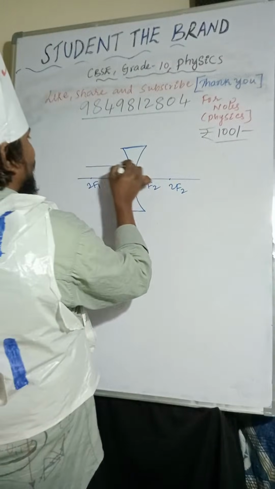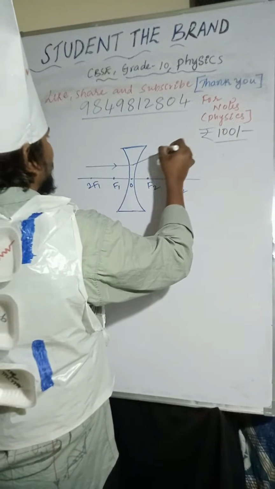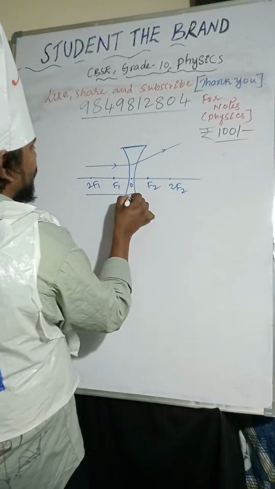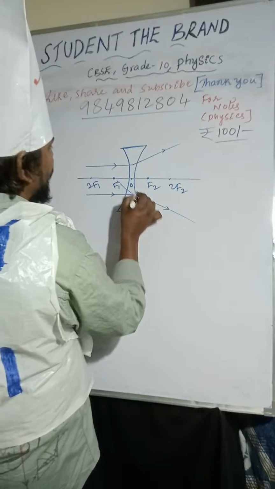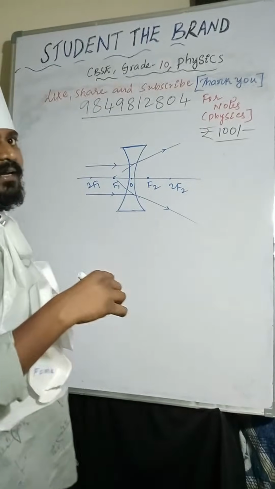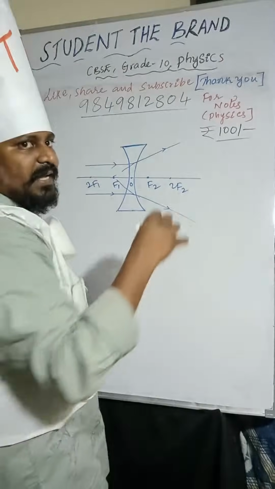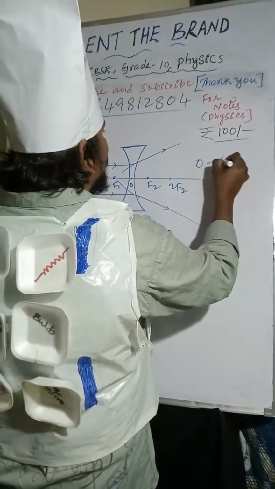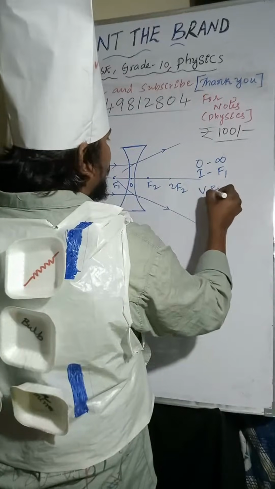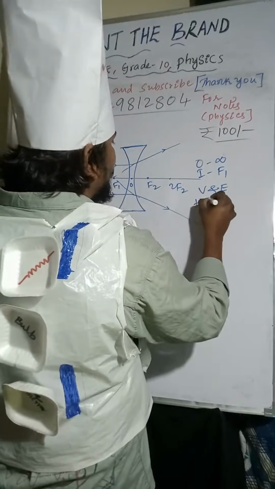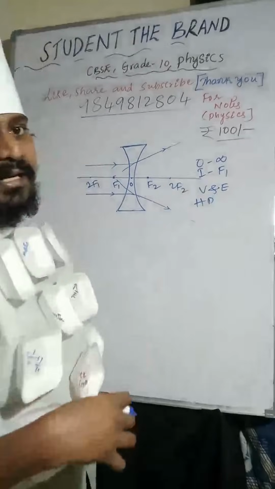So how many light rays am I taking? 2 light rays. So here I am taking like this. If you are extending those light rays, they are meeting at F1. Object is placed at infinity, so image is formed at F1. Nature of the image is virtual, erect and highly diminished.